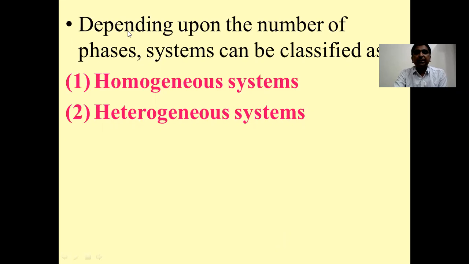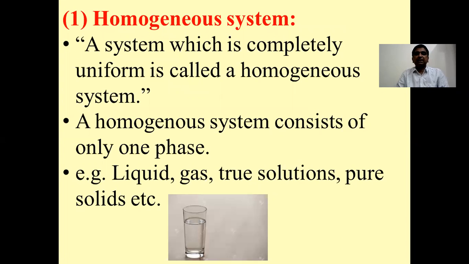Now, depending upon the number of phases, systems are classified into two types. One is called homogeneous and another one is called heterogeneous systems. Let us see these concepts one by one. The first one is the homogeneous system. A system which is completely uniform is called a homogeneous system.